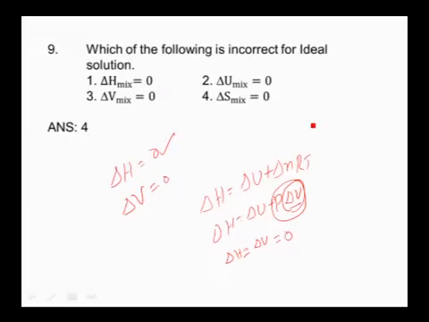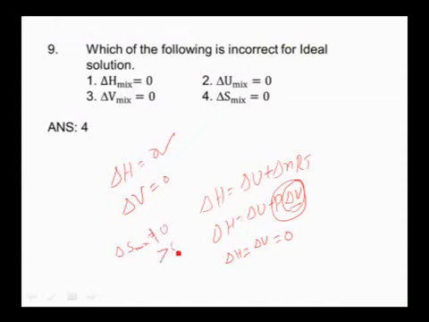Now coming to delta S mixture. See, when two solutions are mixed, the total volume of the solution increases. The distance between the constituent particles increases. That is, randomness of the system increases. If randomness of the system is increased, then delta S is not equal to 0.